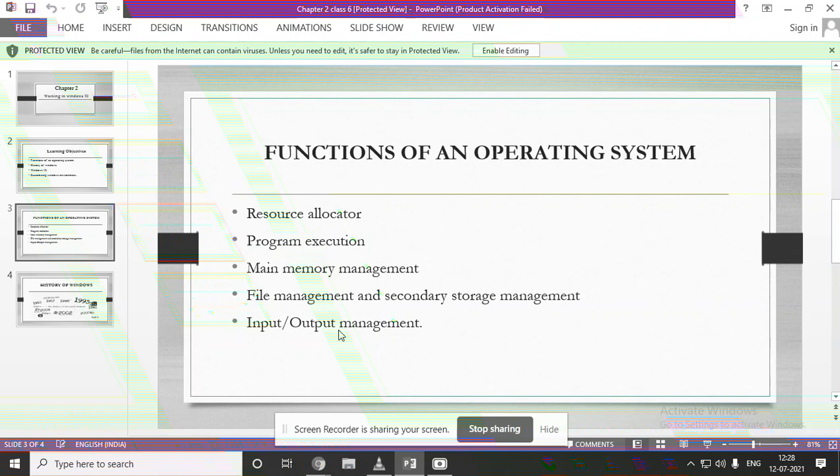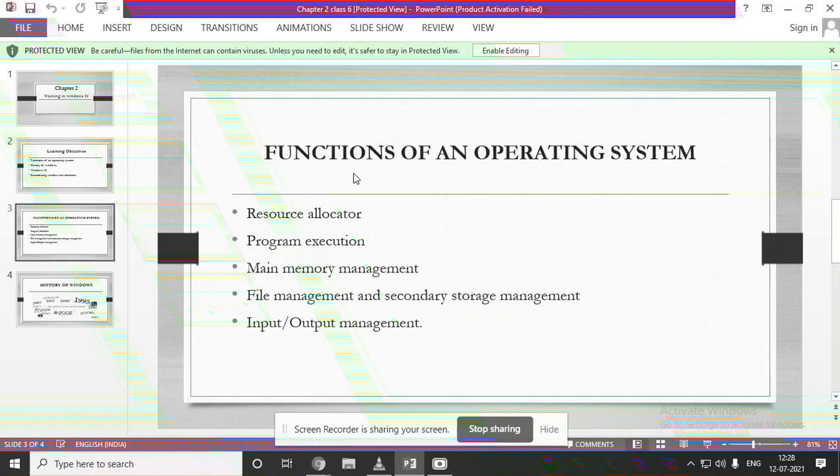Next, input output management. Every process may require some input and generate some output. In the sense, what we are giving the computer is input. Suppose I tell you to do the addition of 2 and 3 on a computer. Without my working on the computer and giving the input, the computer will not give me the answer. I have to give the input, and after that the computer will give me the output. The operating system manages these input and output things.